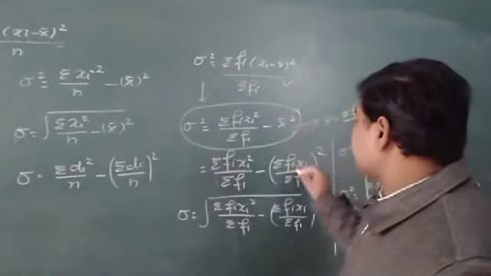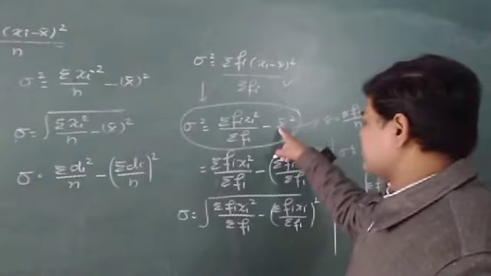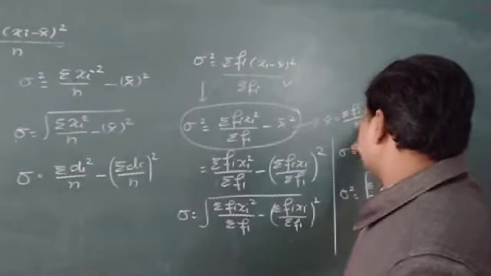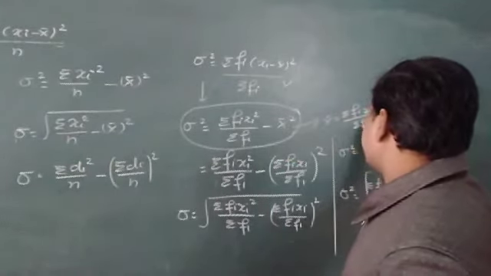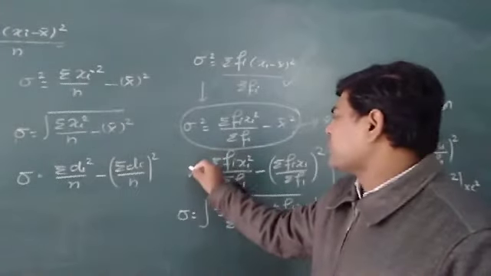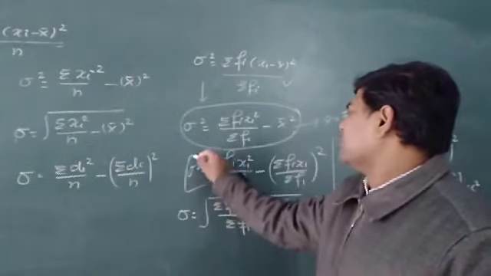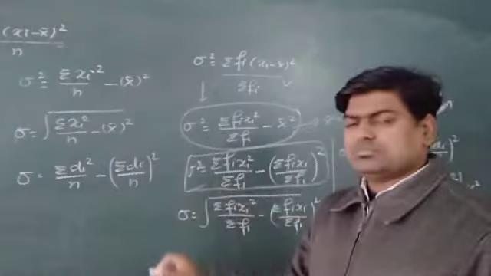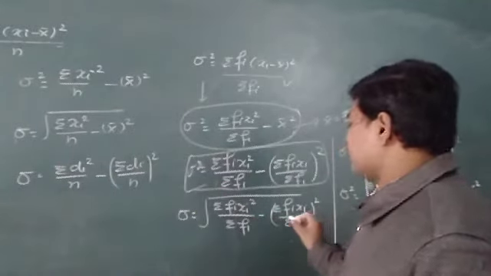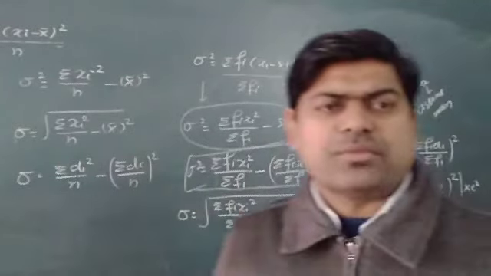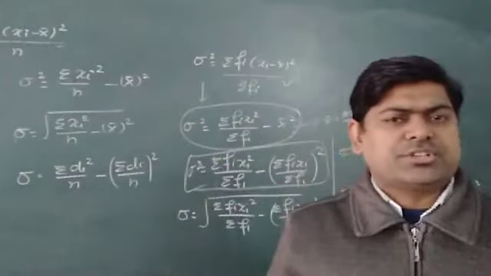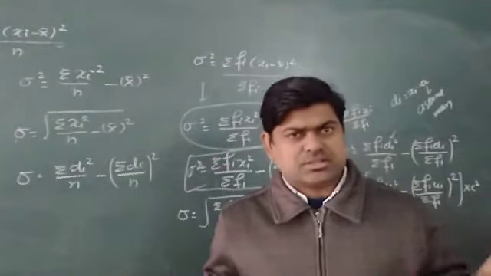And in this one, if I use x bar is equal to sigma fi xi upon n, n means sigma fi. I may use this formula also to find the variance. There is no problem. And when I find the square root of this variance, I can find the standard deviation. All these things I discussed here.